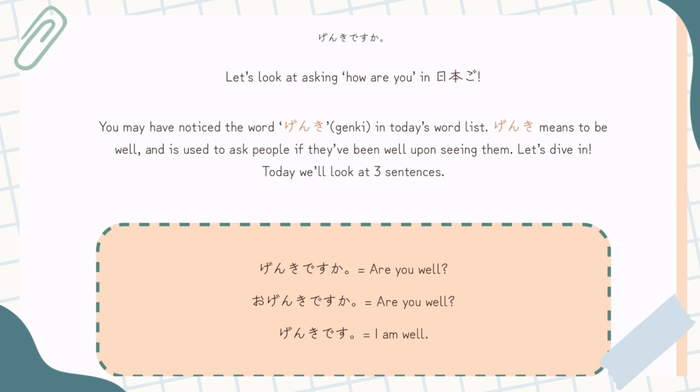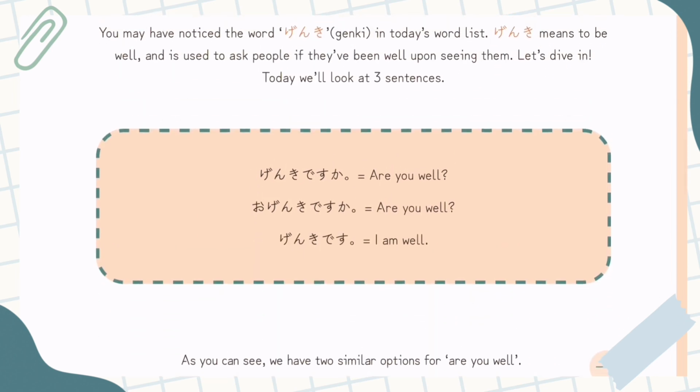Let's dive in. Today we're going to look at three sentences. So basically, just as a note, it's like, how are you? So first we have 元気ですか? Are you well? Second we have お元気ですか? Are you well? Thirdly, we have 元気です, I am well. So 元気ですか? Are you well? お元気ですか? Are you well? 元気です, I am well. You can see the spelling for this up here. After I put the spelling in, I just wanted to do it all in hiragana to get used to seeing the hiragana.